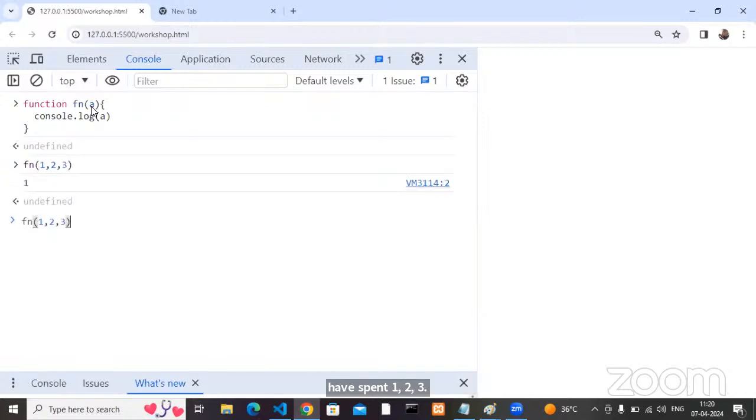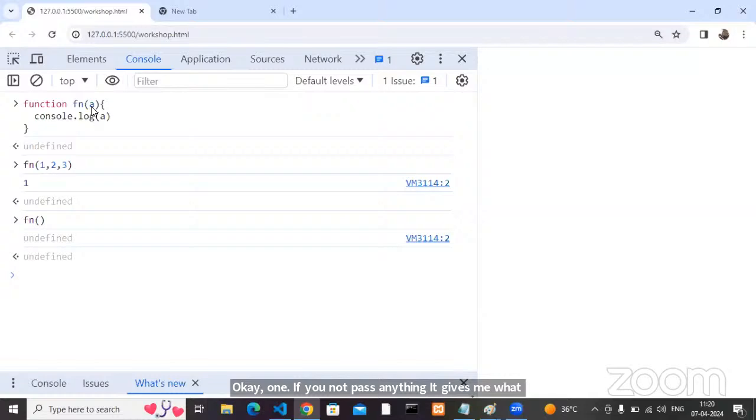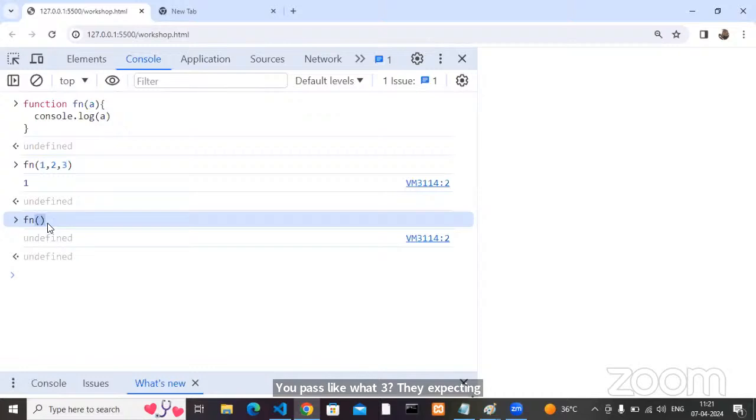It gives 1. If you don't pass anything, what does it give? It doesn't give any error; it gives undefined, which is the default value. So here you passed more than they're expecting: you passed 3 when they're expecting 1. And you can also pass not even one.